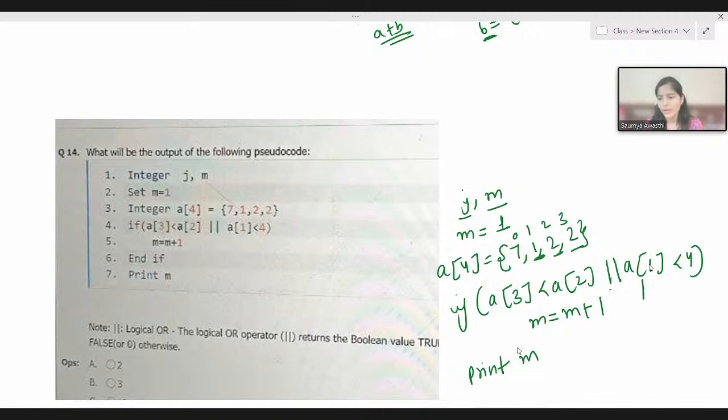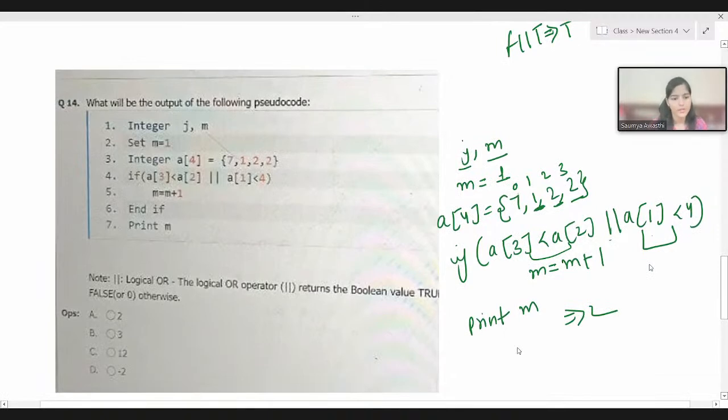From here we are getting false and from here true, so false or true results in true. So this if statement will be executed, and in it we are just adding 1 to the value of m. The m value is 1, so adding 1 makes it 2. Option A, 2, is the correct answer for this question.